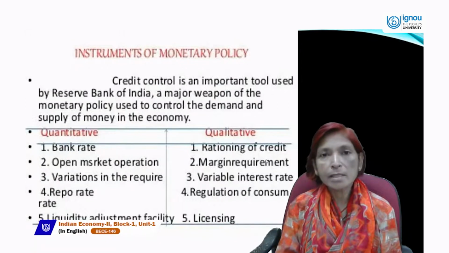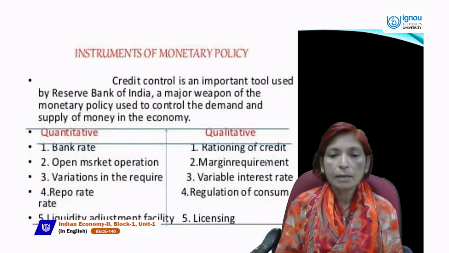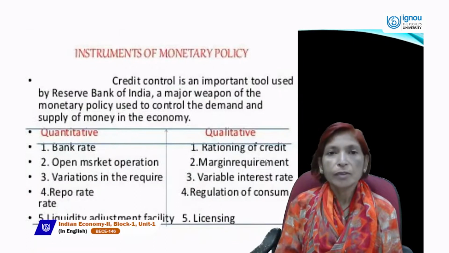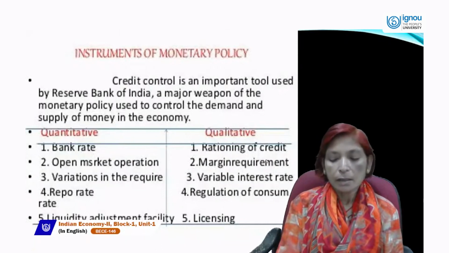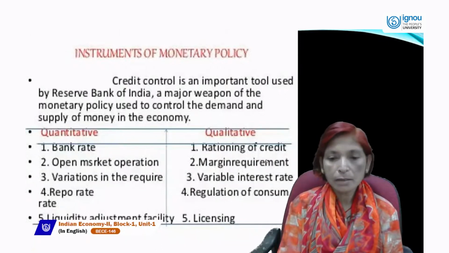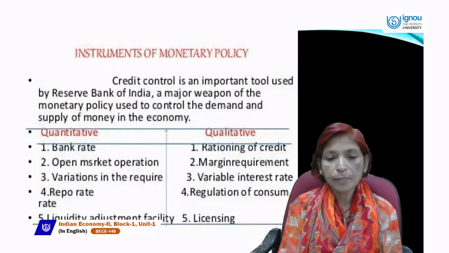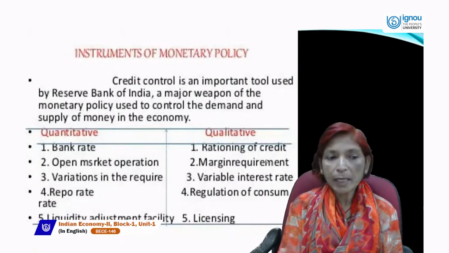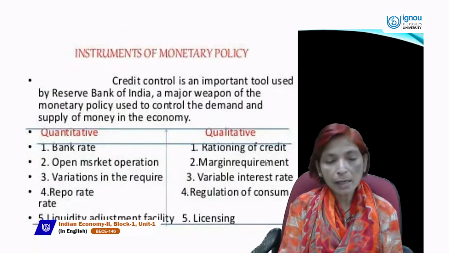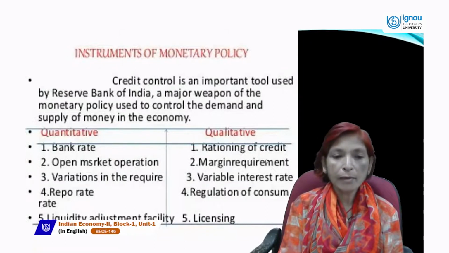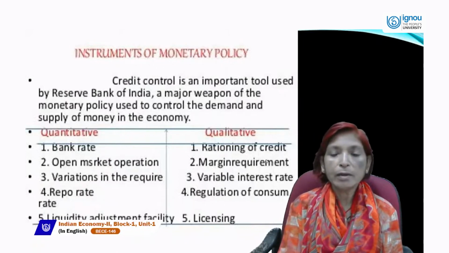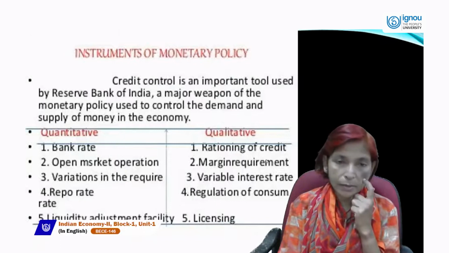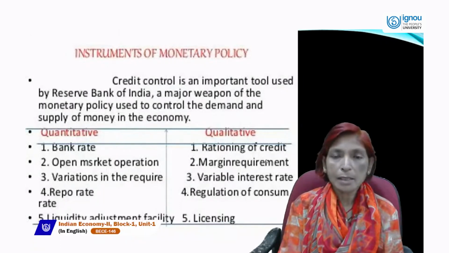And in qualitative instruments, rationing of credit, margin requirements, variable interest rate, direct action, moral suasion, regulation of consumer credit, licensing, etc. are included. So these are the main two instruments of monetary policy. One is quantitative, in which we include bank rate, open market operation, CRR, SLR, repo rate, reverse repo rate, LAF, etc. And in qualitative instruments, rationing of credit, margin requirements, variable interest rate, direct action, moral suasion, licensing are included.